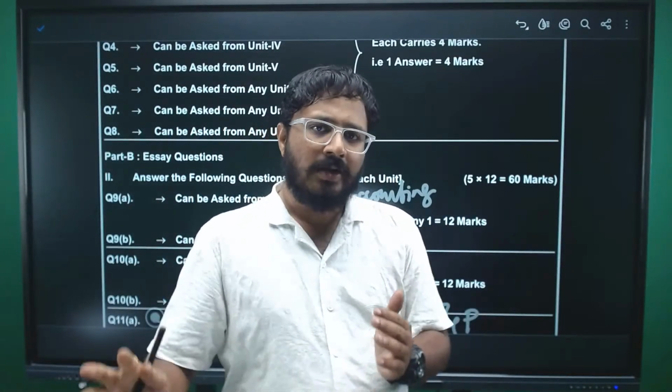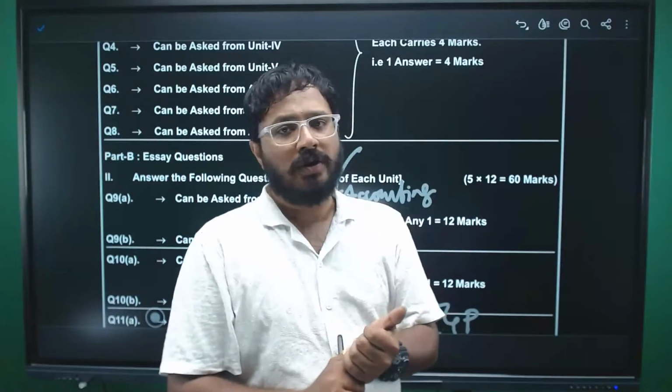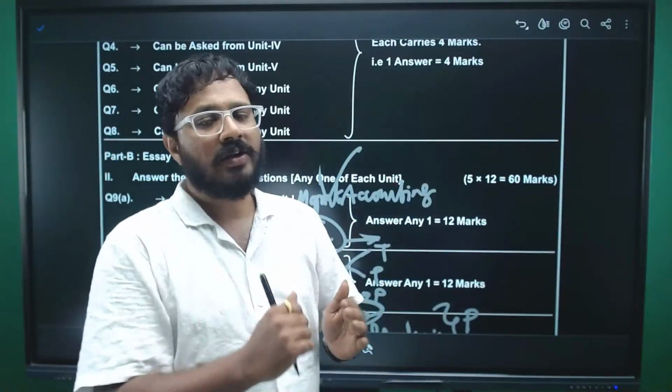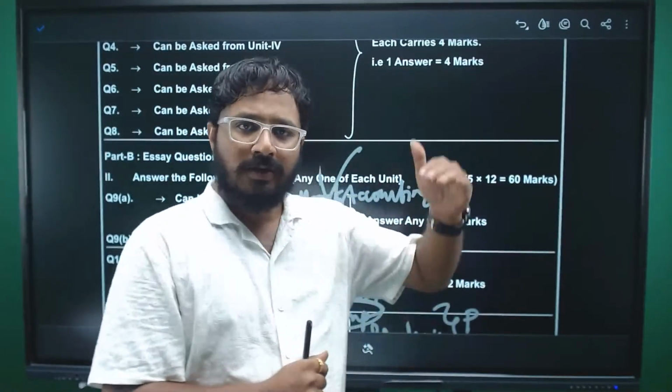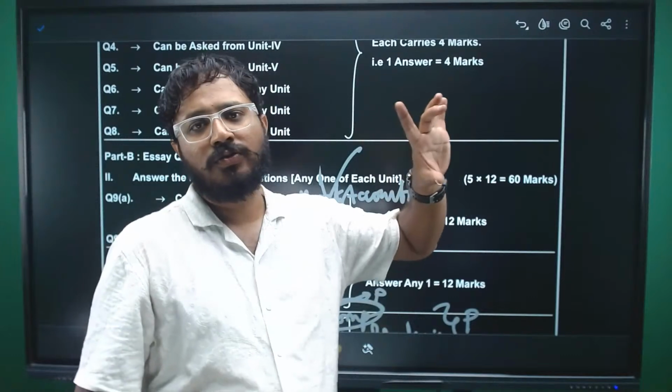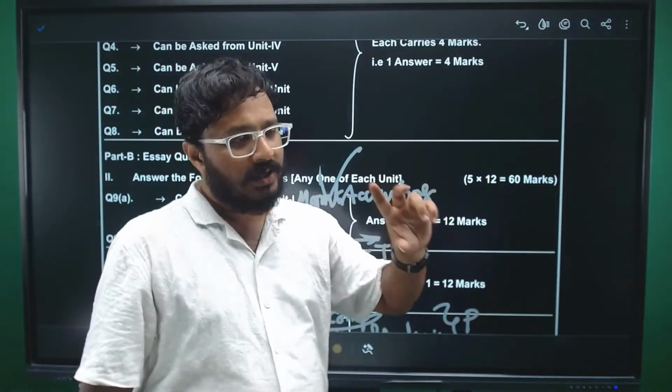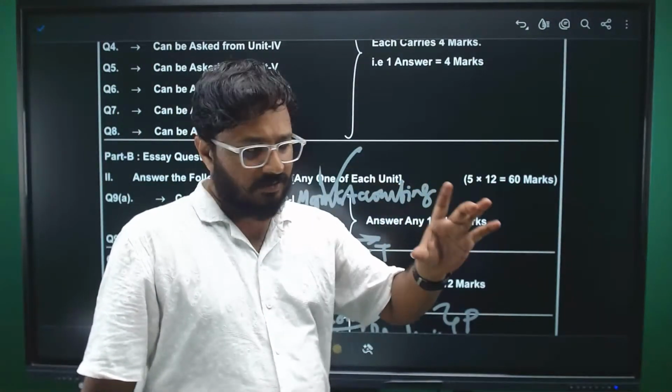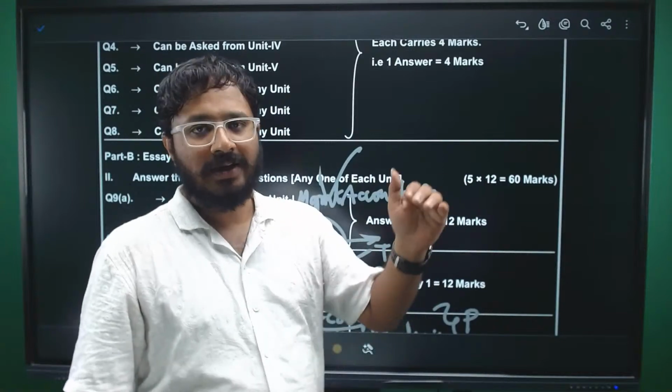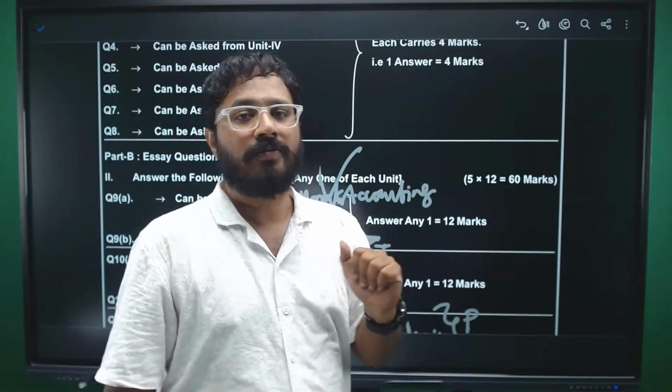So plan your day. Allot one unit for every 2 days. Suppose the exam is on exactly the 10th day, right? The first 2 days you put for unit 1, the third and fourth days you put for unit 2, like that, okay? 2 days you give for 1 unit.